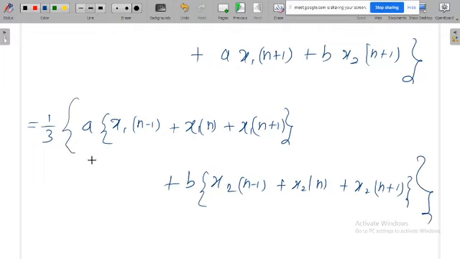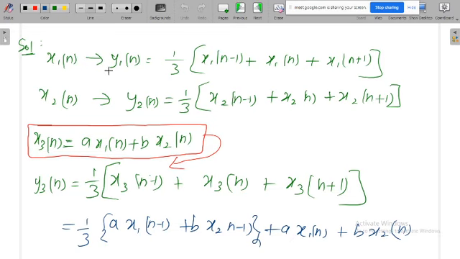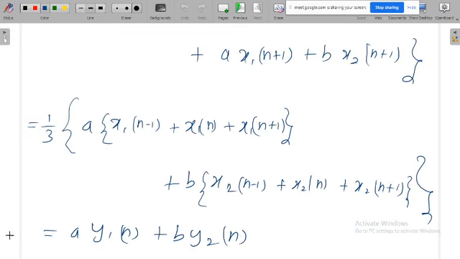Again very easily you can verify this. This is similar to a y1 of n plus b y2 of n, because already we have y1 of n and y2 of n. This is y1 of n, this is y2 of n, so I can easily write it like this. So finally y3 of n is equal to a y1 of n plus b y2 of n. That means this is satisfying the linearity concept, so this system is a linear system. We will stop with this.